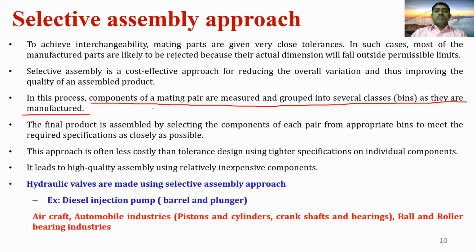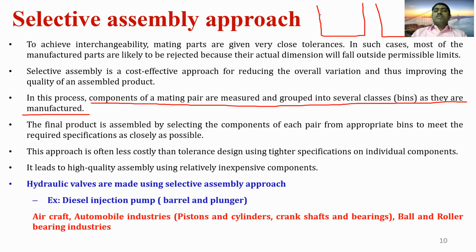So the mating parts are measured. Suppose the parts are produced with different sizes.